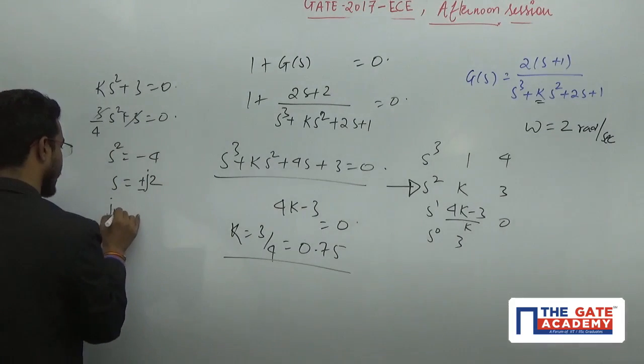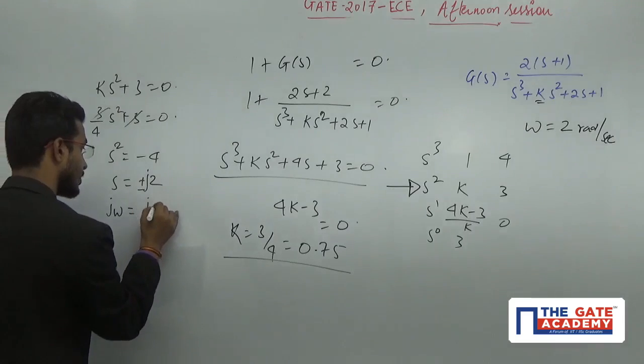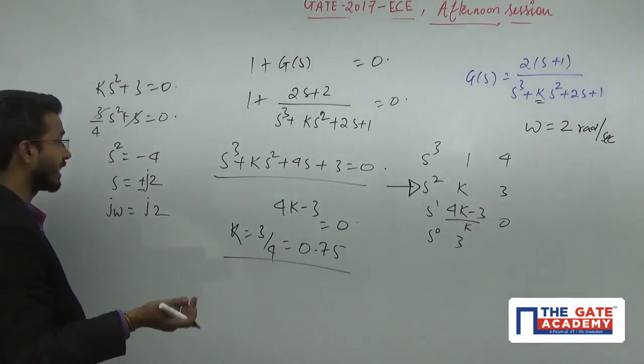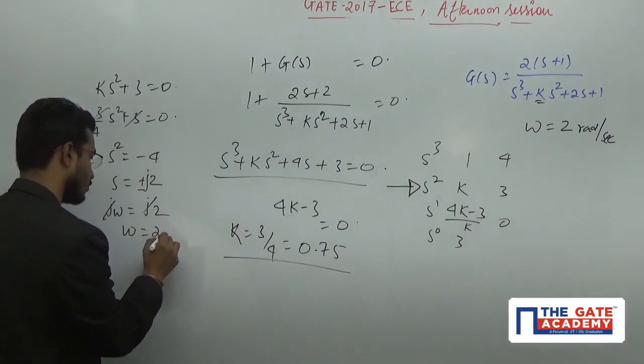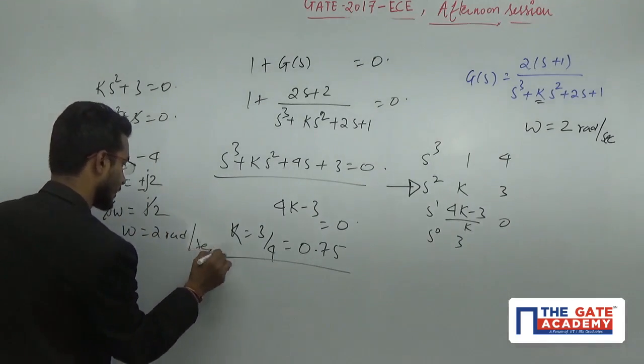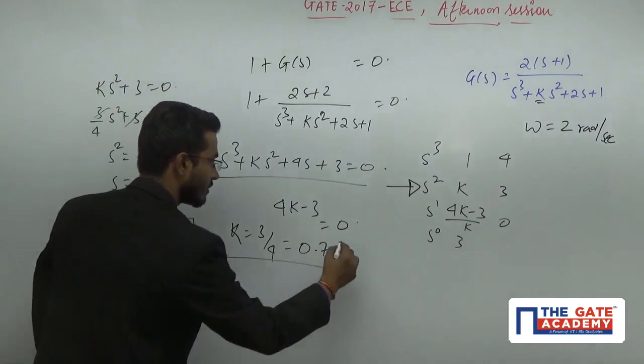s equals j omega and j2. Because frequency cannot be negative, I am neglecting the minus sign. j will cancel out. Omega equals 2 radian per second. That means the value of K is 0.75.